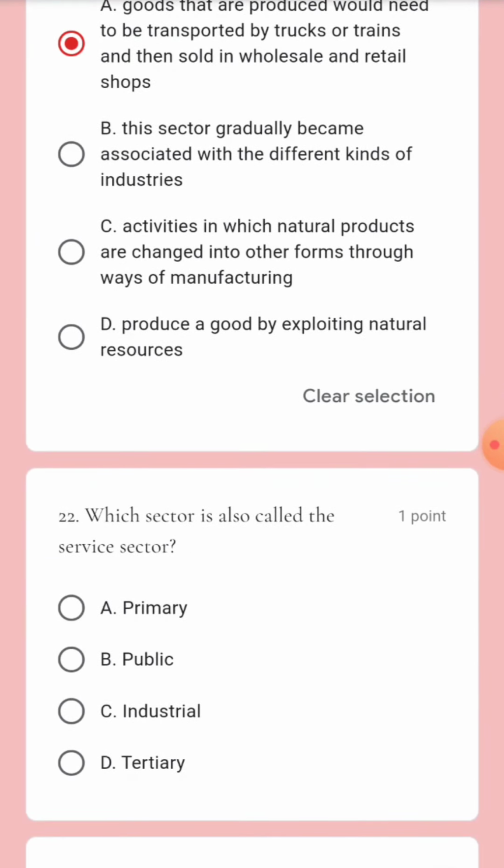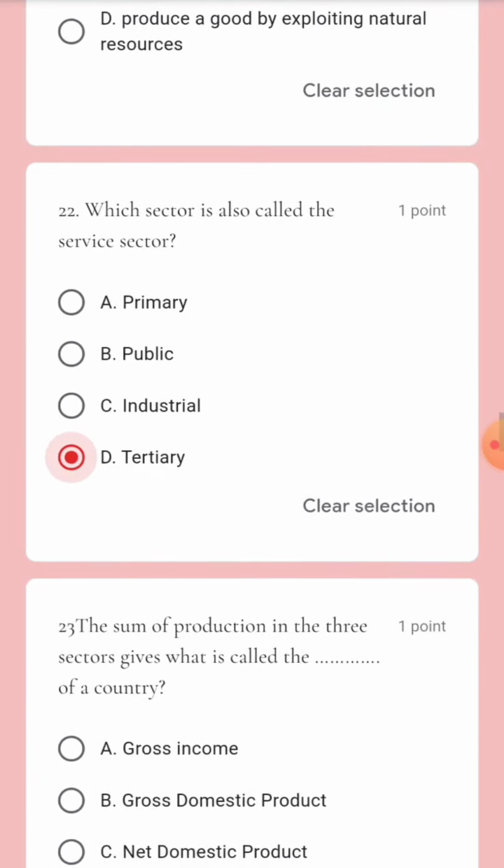Come to question number 22. Which sector is called the service sector? Tertiary sector is called the service sector. The sum of productions in the three sectors gives what is called the GDP of a country. That is gross domestic product of the country.